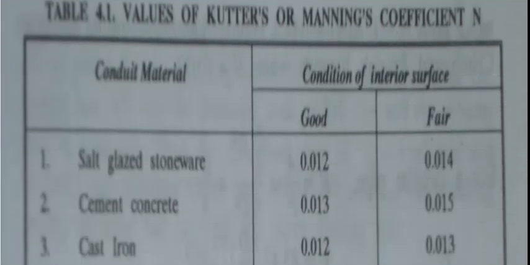Moving further, these are the values of Kutter's equation or Manning's constant n. These values are given to us.